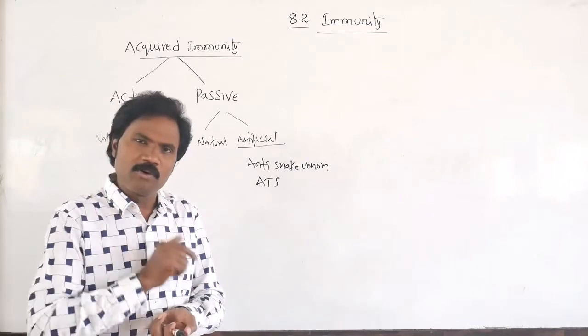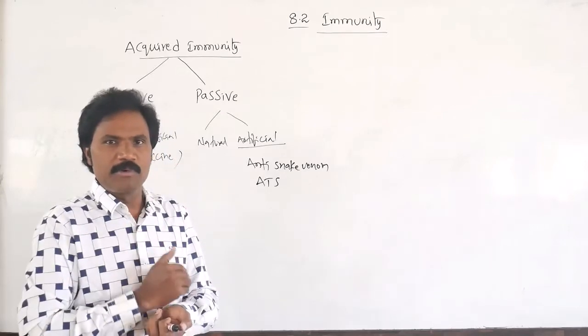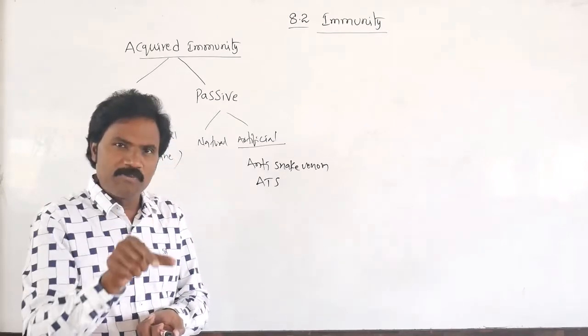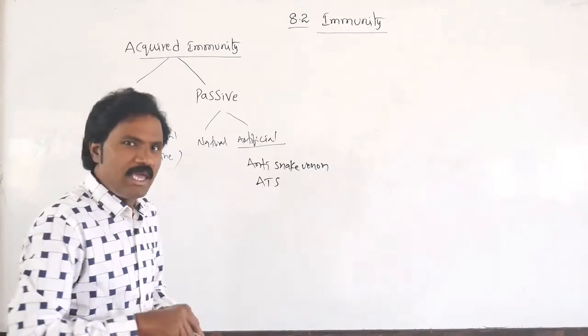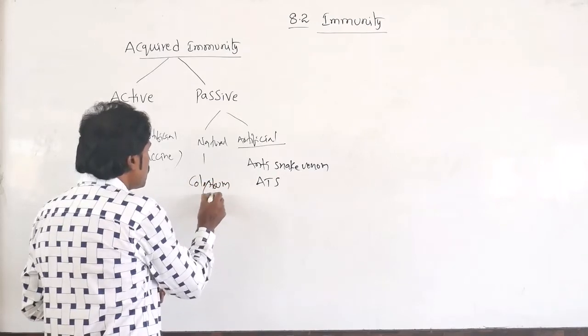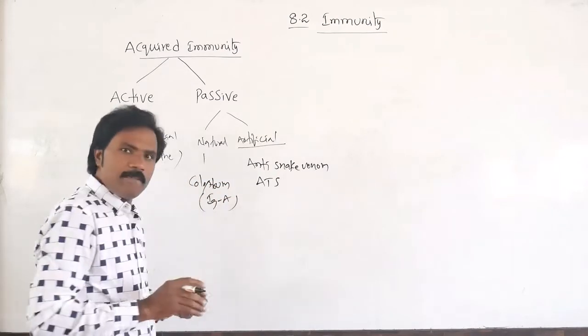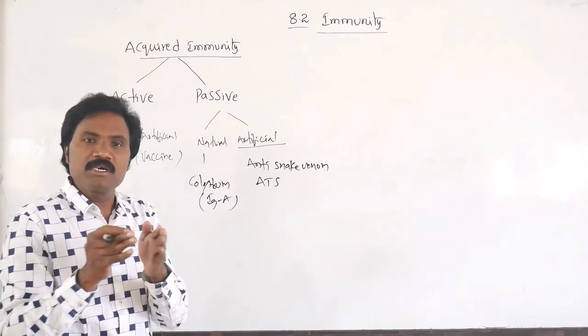What is the name of that immunoglobulin? Think about it. Last class I told you different types of immunoglobulin. Among these, which type is present in mother's milk? Immunoglobulin A. In colostrum, it is protective against diseases.